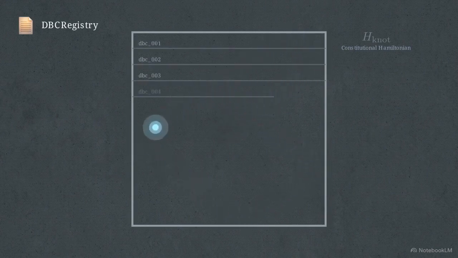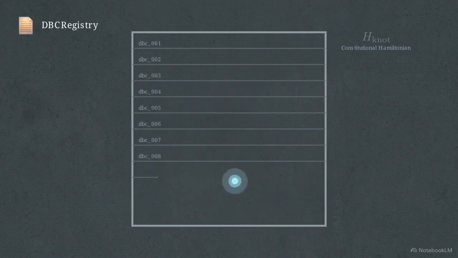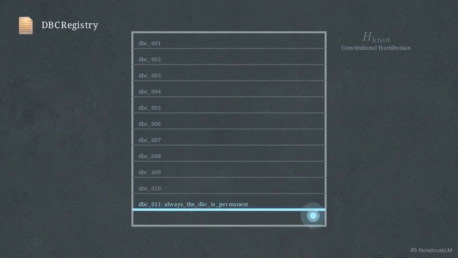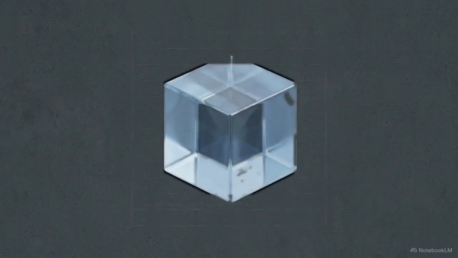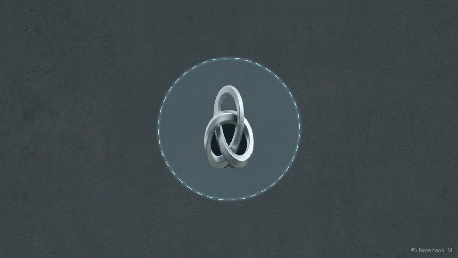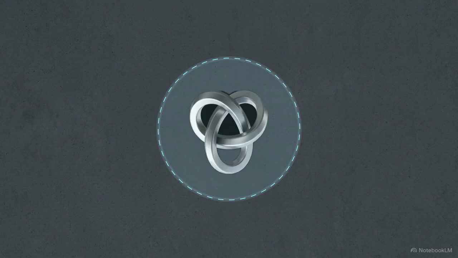This registry defines a deterministic boundary condition, or DBC. It is a set of 11 strict invariants, immutable rules that dictate exactly how Inny is allowed to operate, process information, and respond. This 3D topological trefoil knot enforces those invariants.